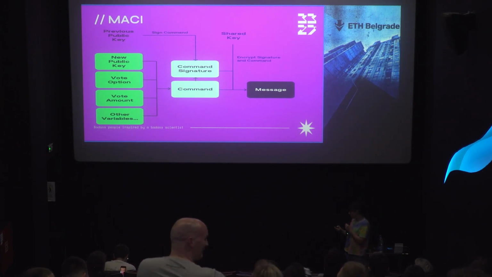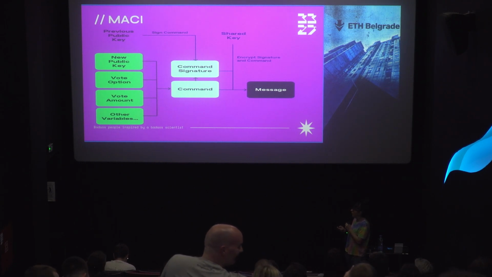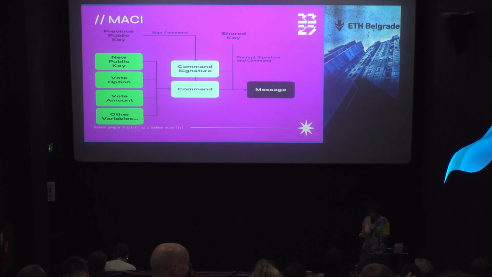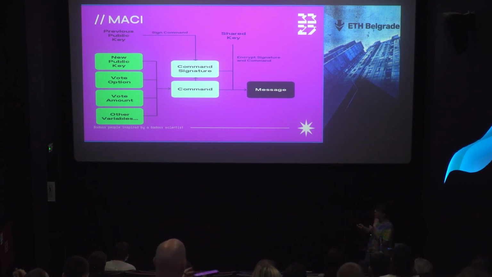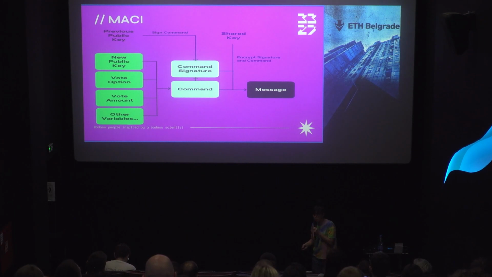He can write here public key 1, the old public key. And he can write here vote for option 2. He will put this stuff together to get a command. He will sign it with his public key 1. And after that, he will encrypt the command and signature to get the message. And then he will send the message to the MACI smart contract.